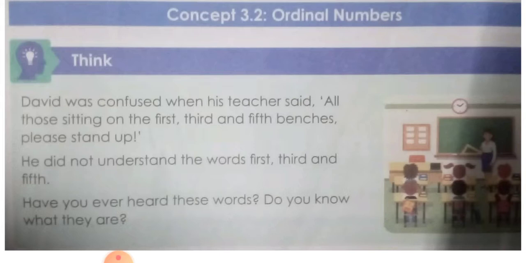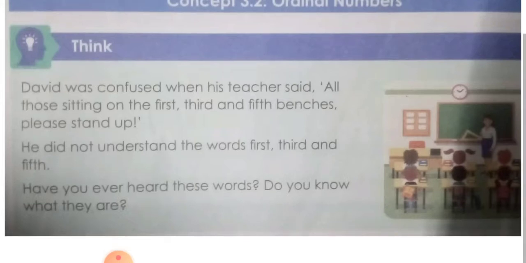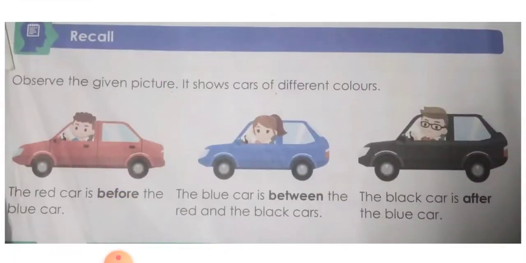So let's check some more examples of saying the position of something. The first example is some cars in a line. That is a red car, a blue car, and after that a black car. How can we say the position of the red car? Yes, this red car is just before the blue car. Here the word before shows the position of the red car.